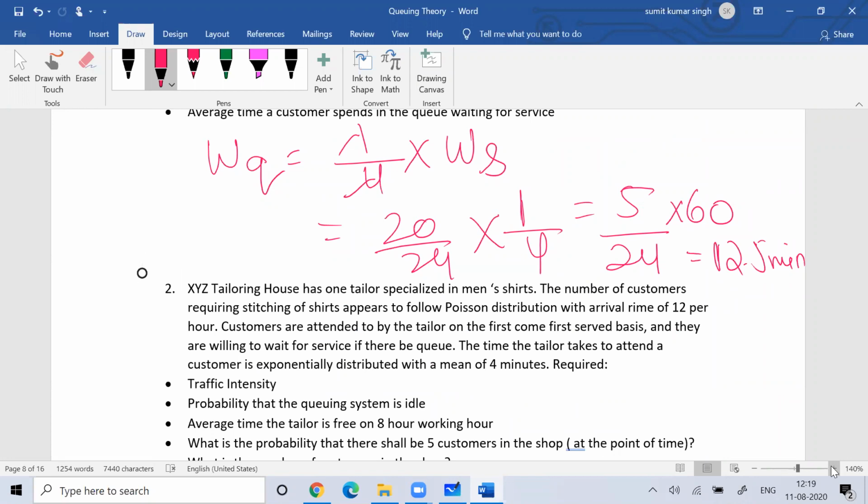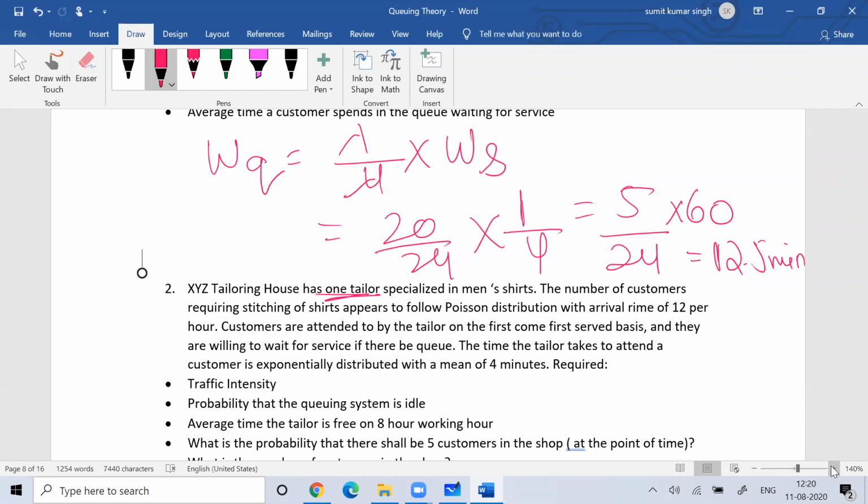XYZ tailoring house has one tailor, which means it is a single server model. It has one tailor specialized in men's shirts. The number of customers requiring stitching of shirts appears to follow a Poisson distribution.